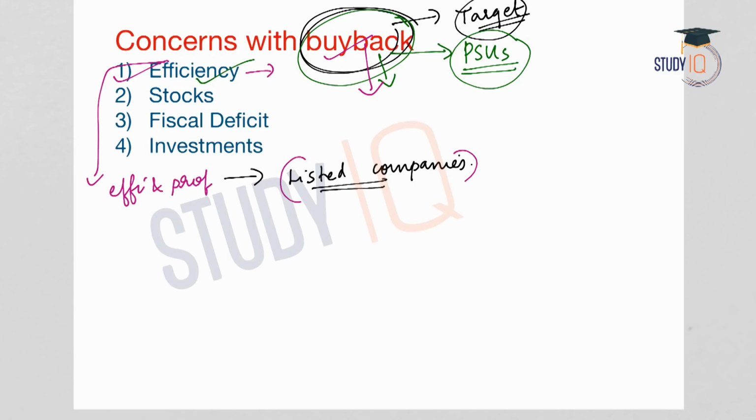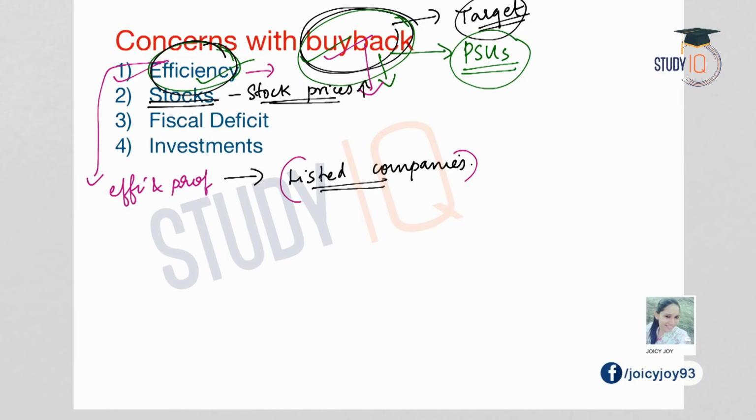But what is the concern here? These goals of the government may not be served by buyback. So there can be better modes of disinvestment than buyback, which will serve the purpose of the government through the disinvestment. Now the second one is regarding the stocks. The buyback of the shares by the PSUs itself can have an impact on the stock prices. The stock prices can become high disproportionately.